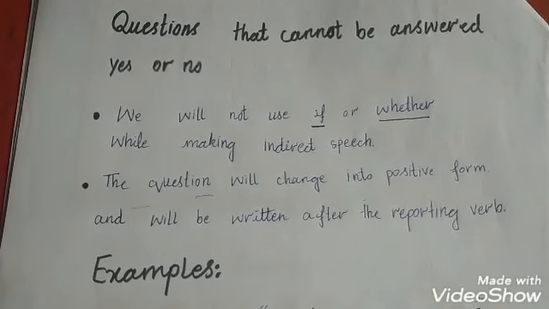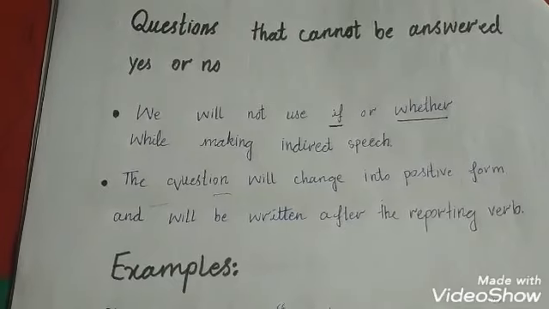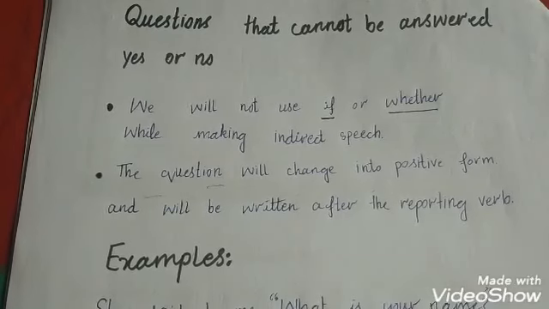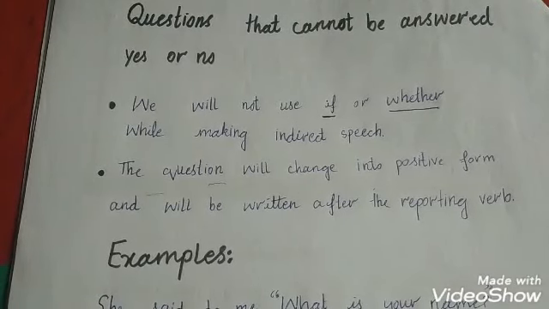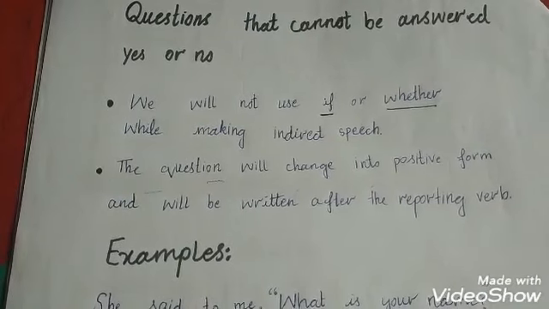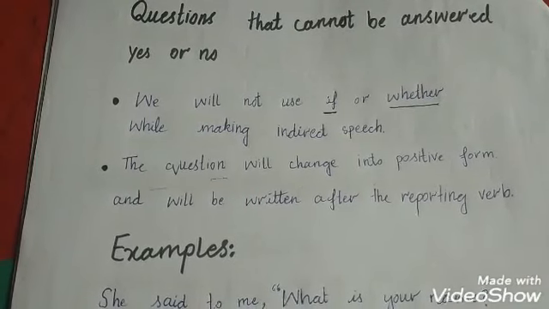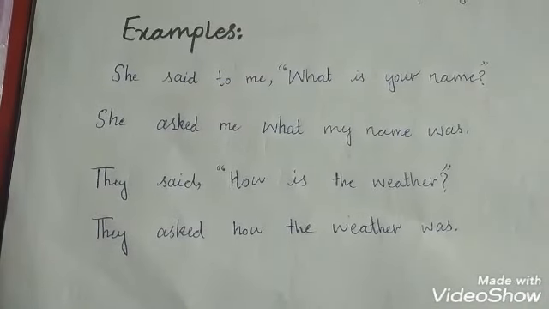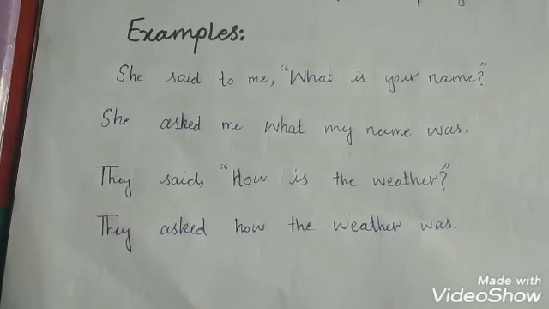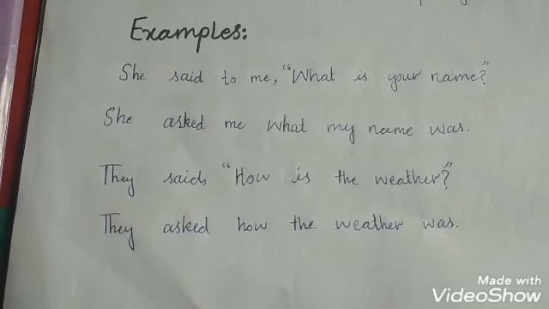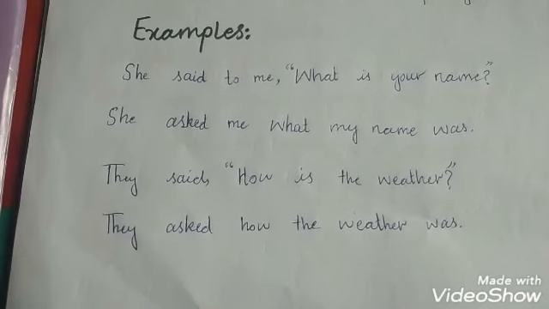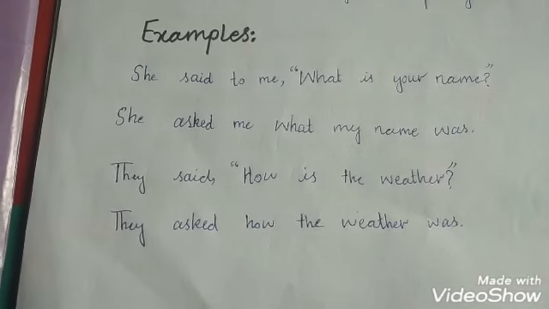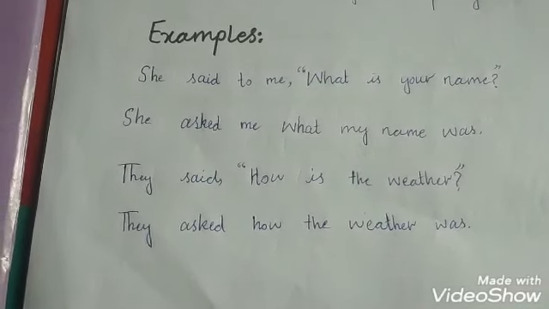There are some rules for the questions that cannot be answered yes or no. Let's see. We will not use if or whether while making indirect speech. And rule number 2 is that the question will change into positive form and will be written after the reporting verb. Example: she said to me, what is your name? She asked me what my name was. Here we have changed is into the past tense was, because the first part of the sentence shows that it is in the past tense.